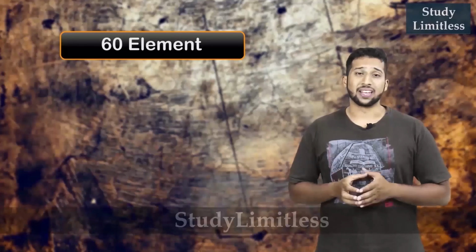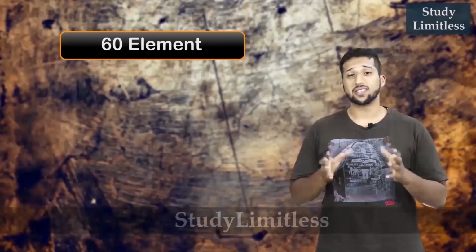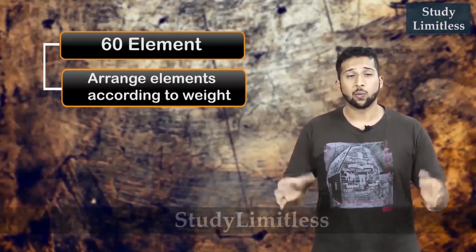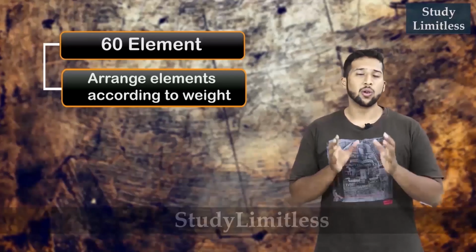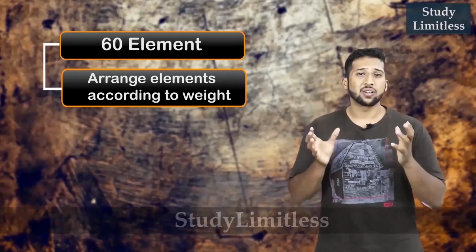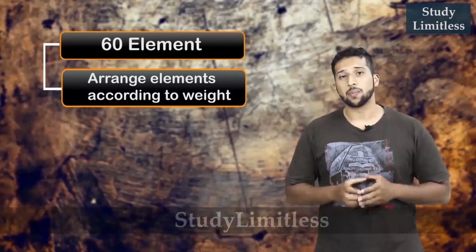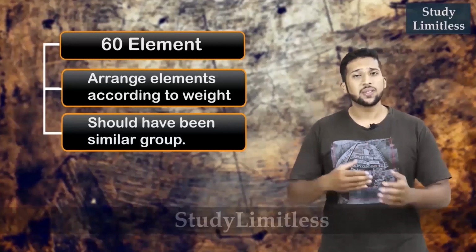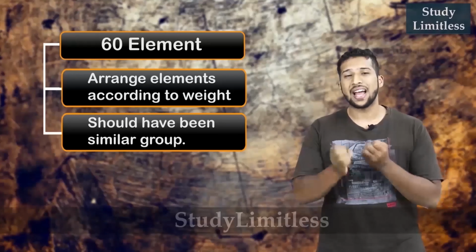When Mendeleev tried to work out a periodic table, the first thing he suggested was arranging the elements according to their atomic weight, which was also suggested by other scientists. But then, looking at it carefully, he realized that there were many elements which just did not come together. These elements had similar properties and should have been in a similar group. Like the alkaline earth metals, they were scattered around, and they had to come together as they had common reactivities.